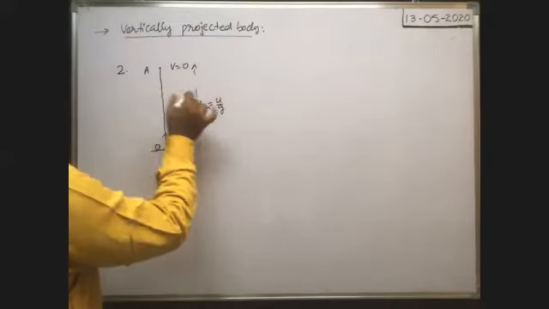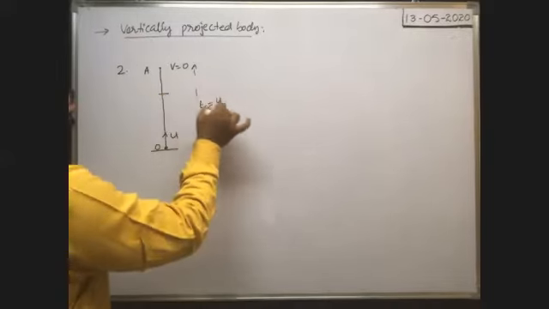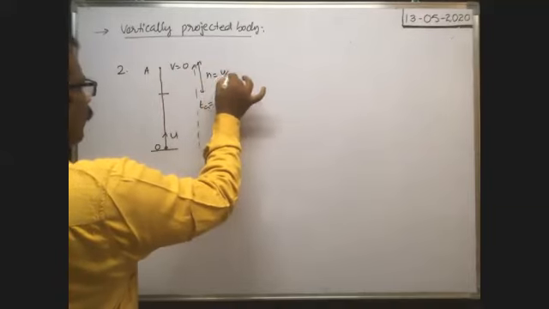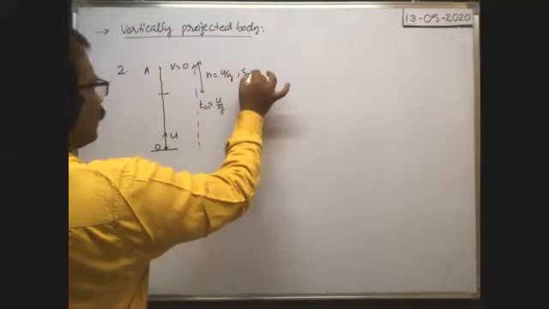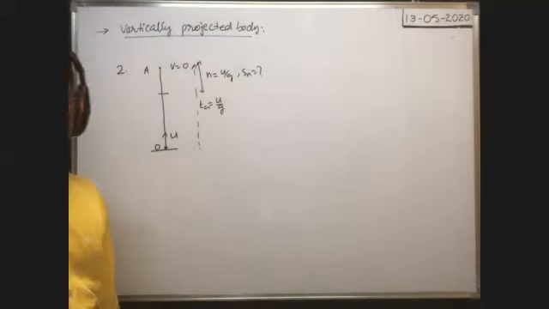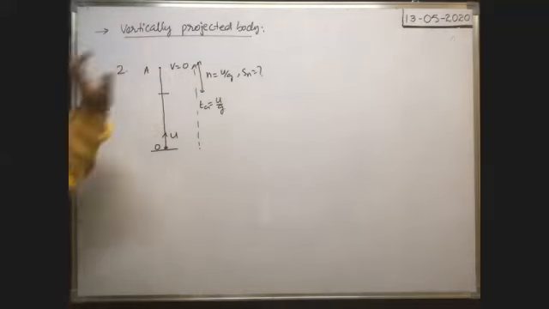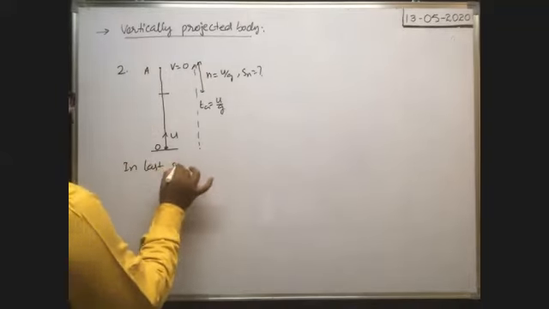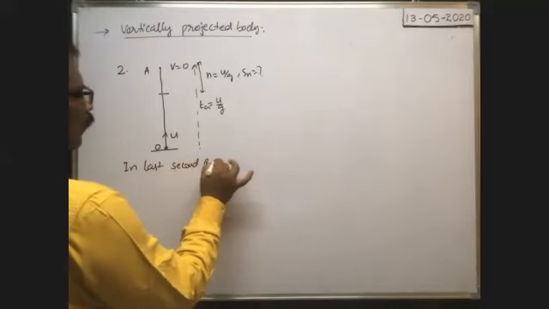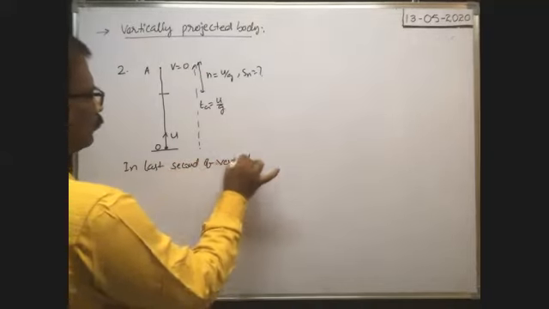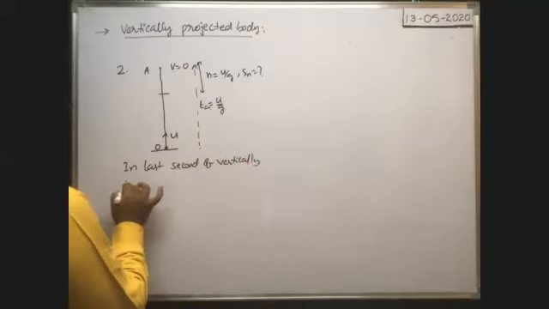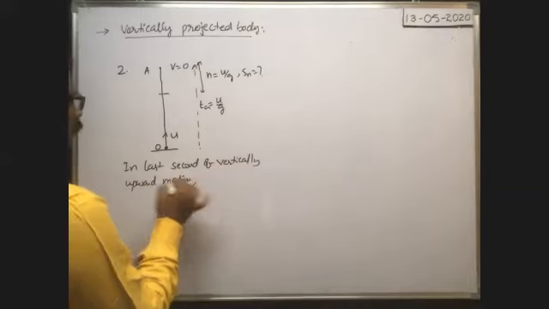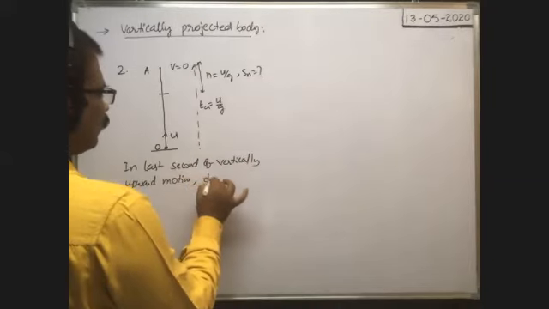Similarly, the last second of its upward motion is just u by g seconds. So n is equal to u by g. In this time, what is the distance traveled in the last second of its vertically upward motion?